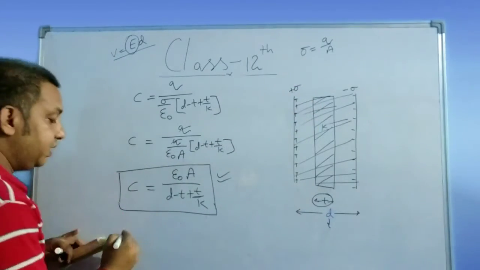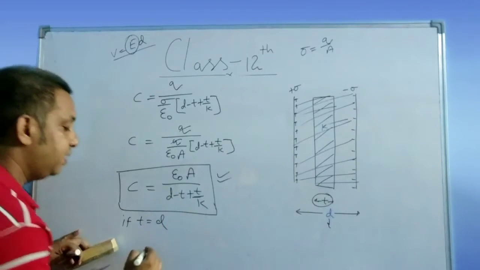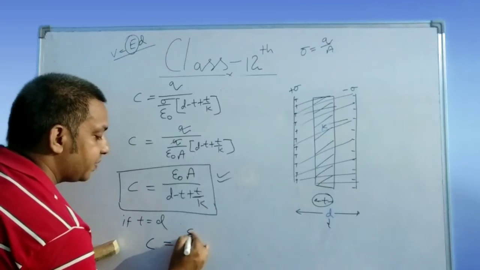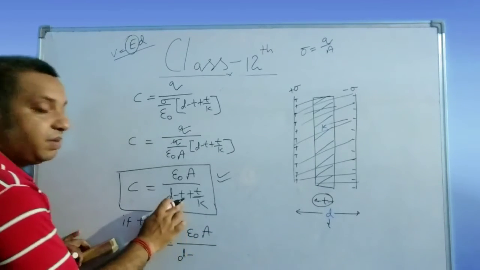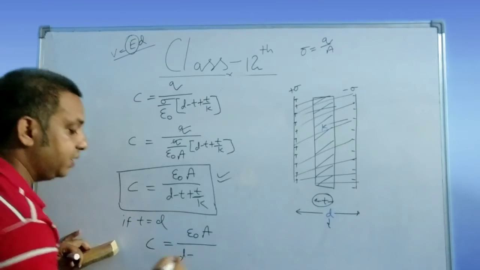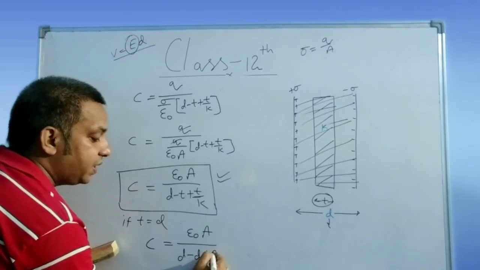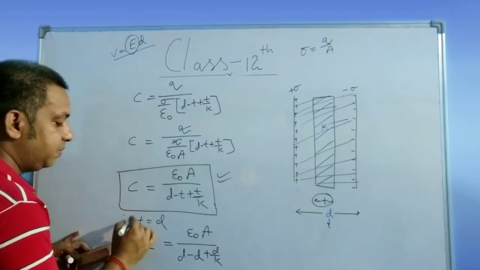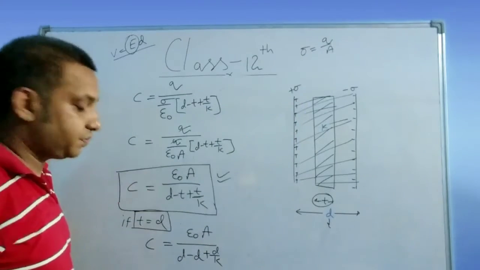So if T is equal to D, then C is equal to epsilon naught A divided by D minus, and in place of T, you will write D. So D minus D plus D by K, because in place of T, I am using D, because this time it is completely filled.